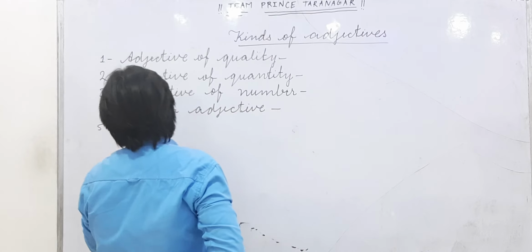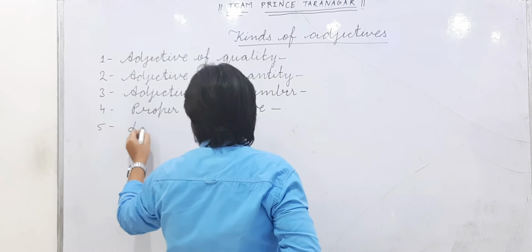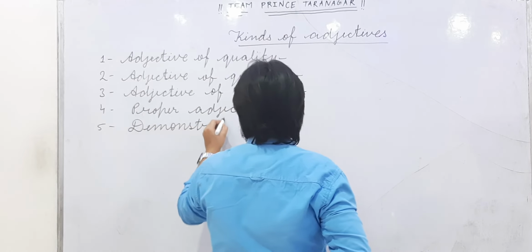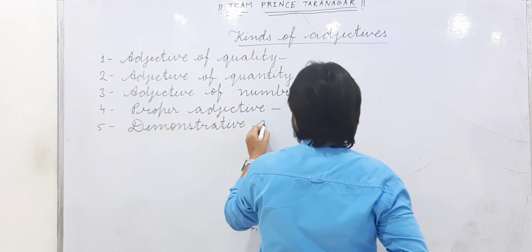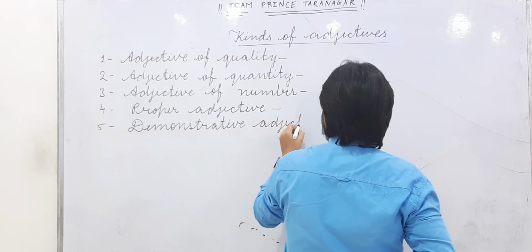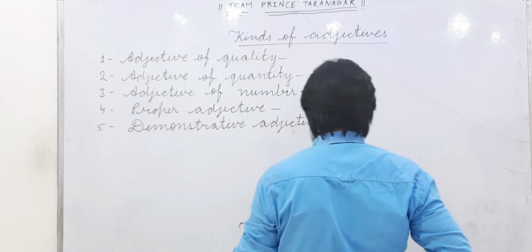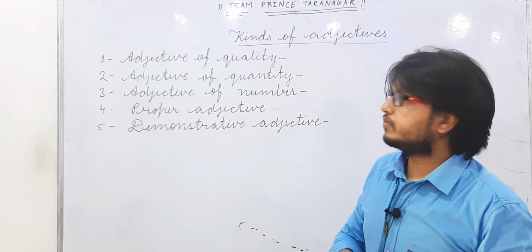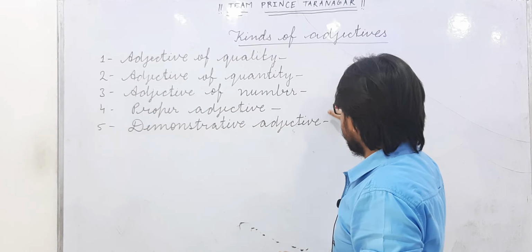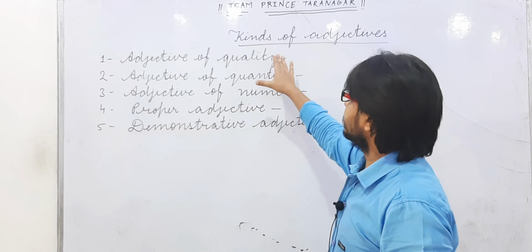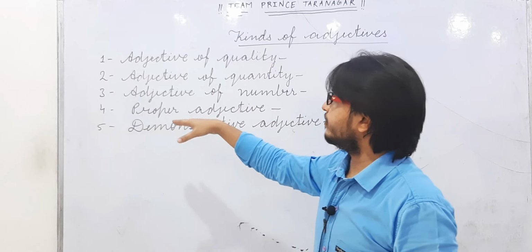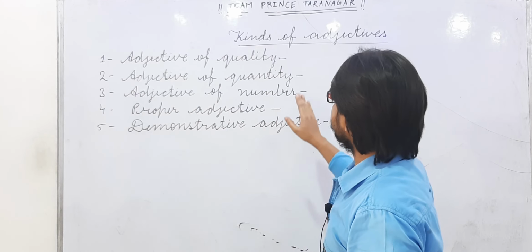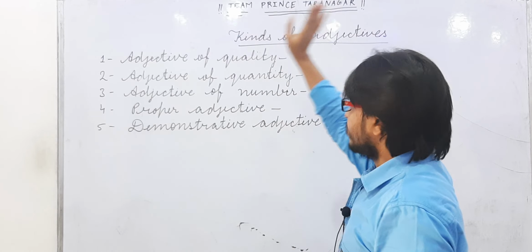Number five, demonstrative adjective. Okay, and there are many more kinds, but these are the main ones: adjective of quality, quantity, number, proper adjective and demonstrative adjective. These are all the main kinds of adjective.